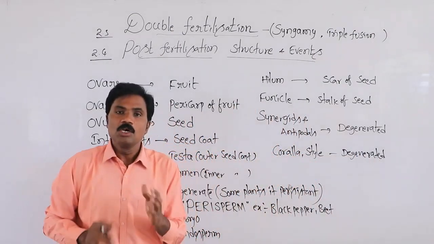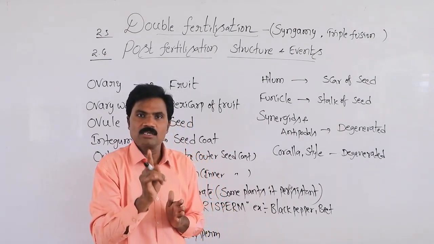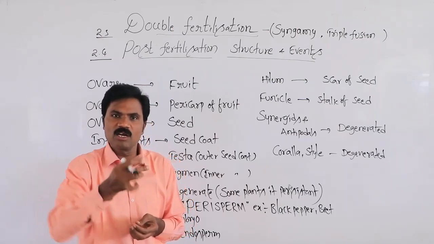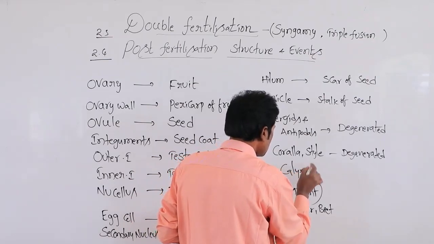But what about the calyx? In most plants, the calyx will be degenerated. But in some plants, the calyx will be persistent. What type of fruits have a persistent calyx even after fertilization?